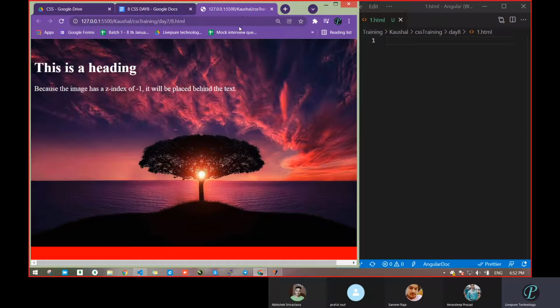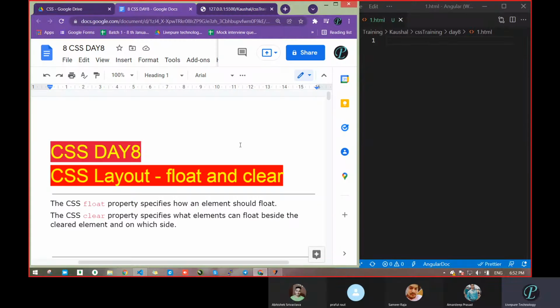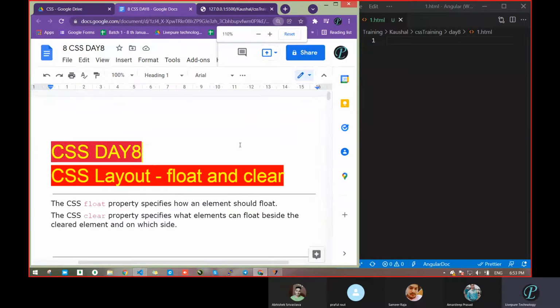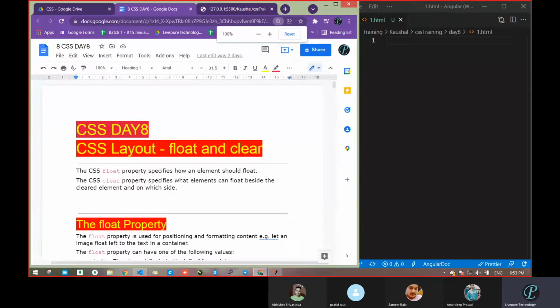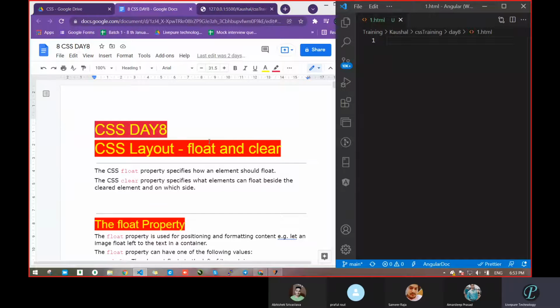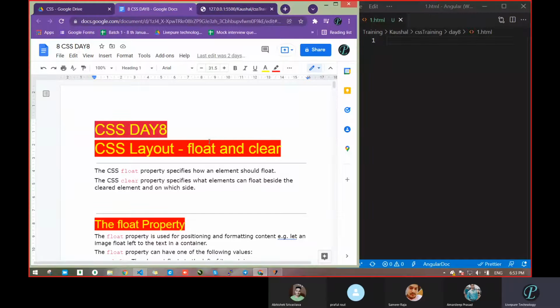That's fine. So now we will move to our next topic, which is also most important, that is float. Meanwhile, what we were doing was just managing to write the code. But now we are going step by step in the journey of CSS. So now, what are you getting from the term float? Just a general term.